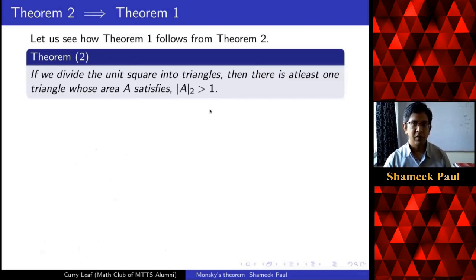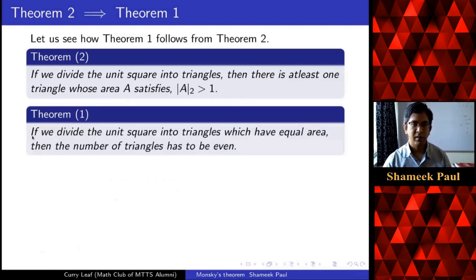From this theorem, we wanted to prove theorem 1, which was saying if we divide the unit square into triangles which have equal area, then the number of triangles has to be even.